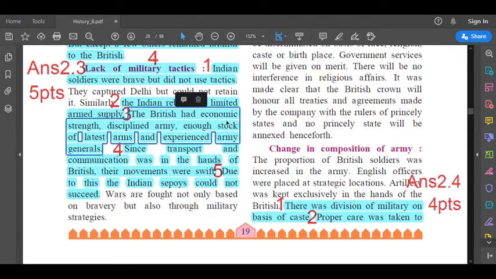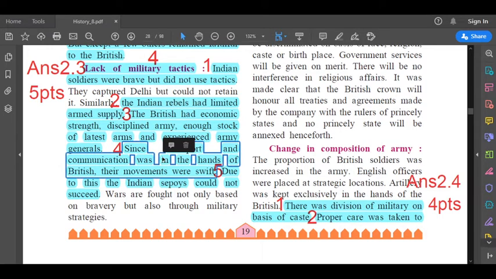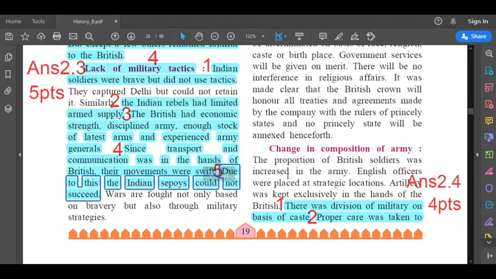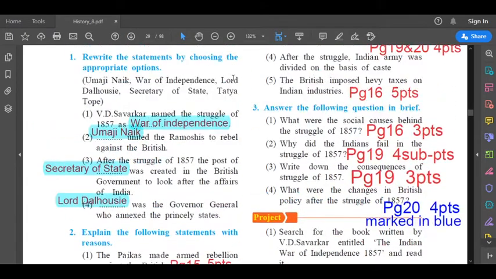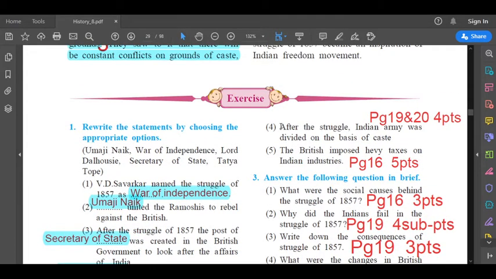Third, the British had economic strength, disciplined army, enough stock of latest arms and experienced army generals. The fourth one, since transport and communication was in the hands of the British, their movements were swift. Fifth and the last one, due to this, the Indian sepoys could not succeed. So this entire thing is answer 2.3, 5 points. Now next one, 2.4.